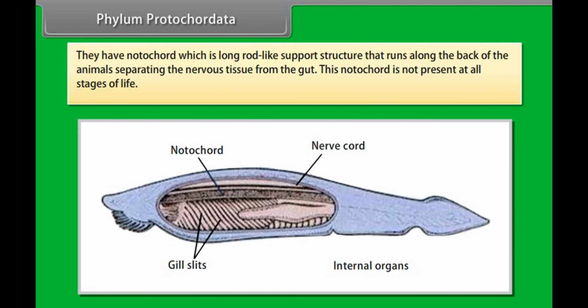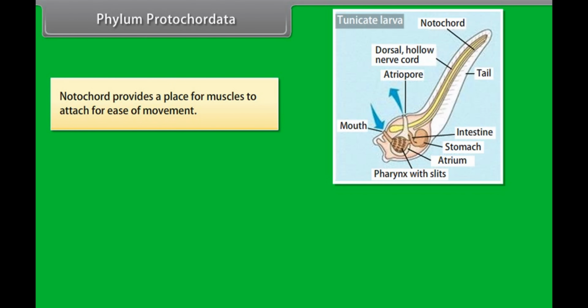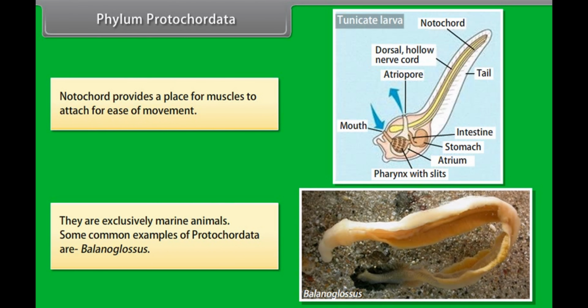This notochord is not present at all stages of life. The notochord provides a place for muscles to attach for ease of movement. They are exclusively marine animals. A common example of Protochordata is Balanoglossus.